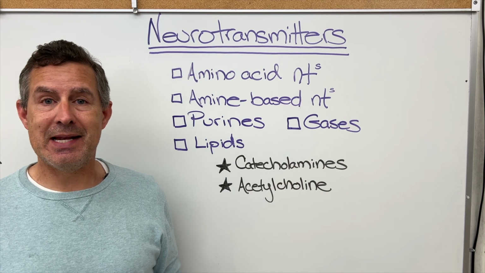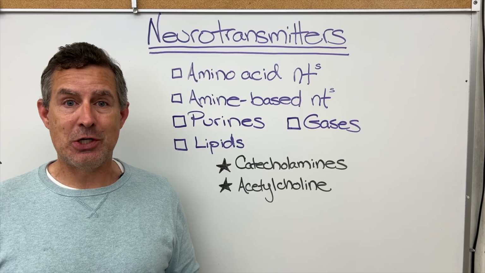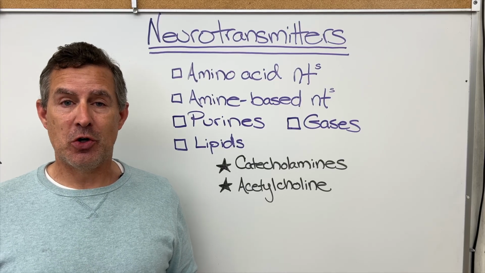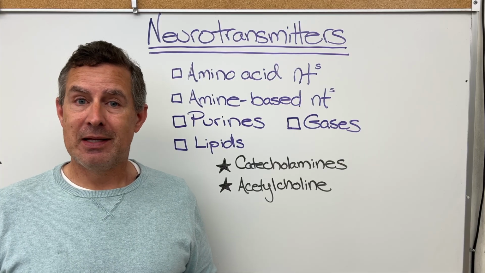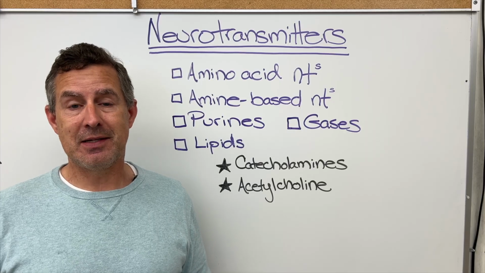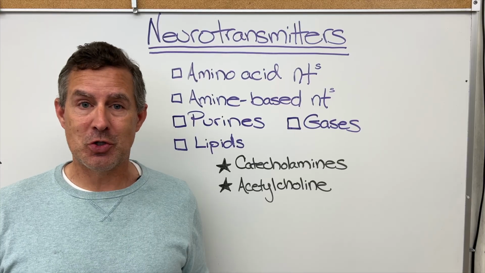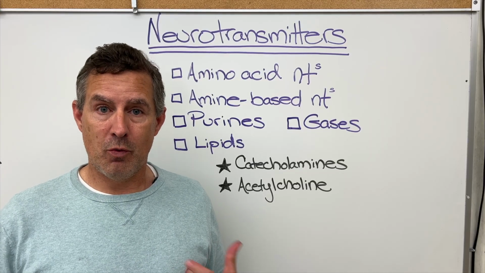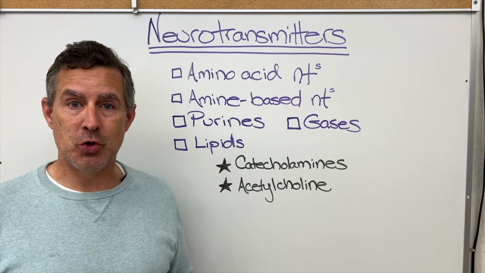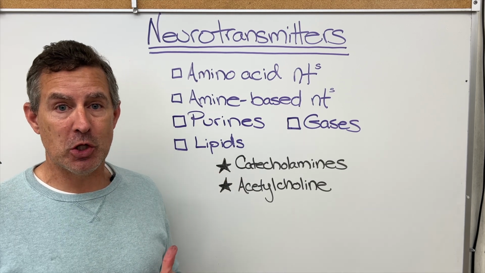There are gases. Nitric oxide is released by neurons and functions as a neurotransmitter, and even carbon monoxide is released by neurons and acts as a neurotransmitter. Keep in mind, carbon monoxide at high concentrations in the body is very deadly because it outcompetes oxygen for the heme groups in hemoglobin, but that's another story we'll talk about when we get to the cardiovascular system. Lipids can form neurotransmitters, or I should say, neurotransmitters can be formed by lipid-based molecules.